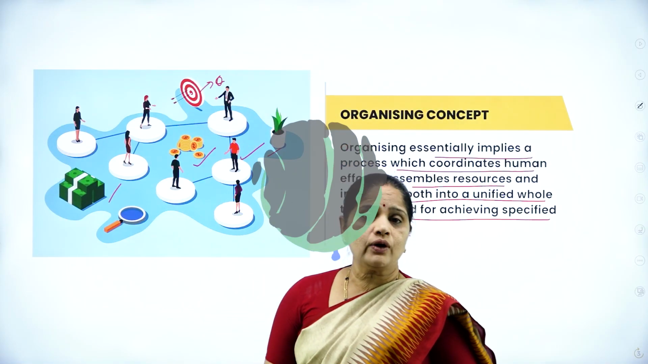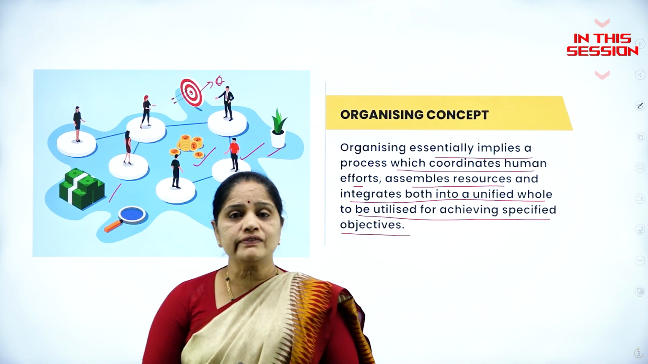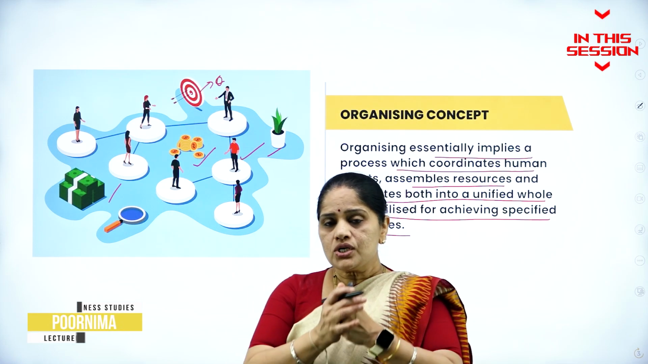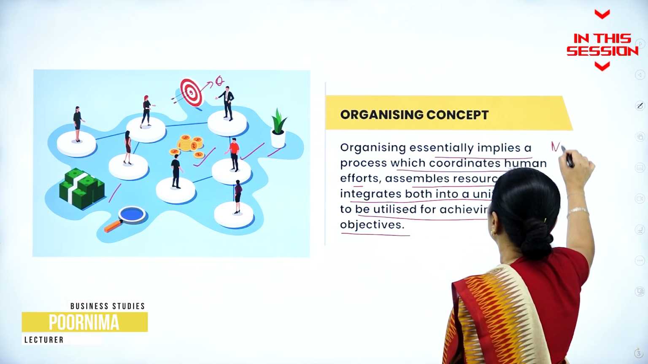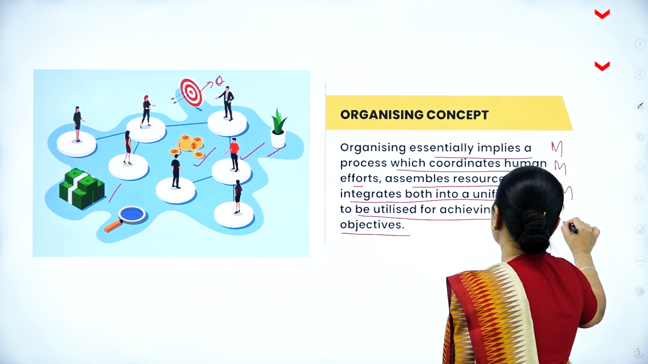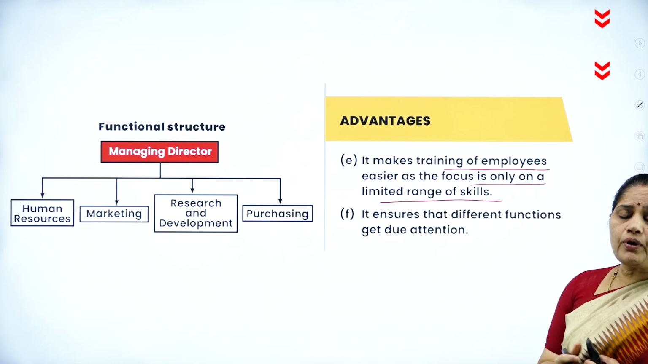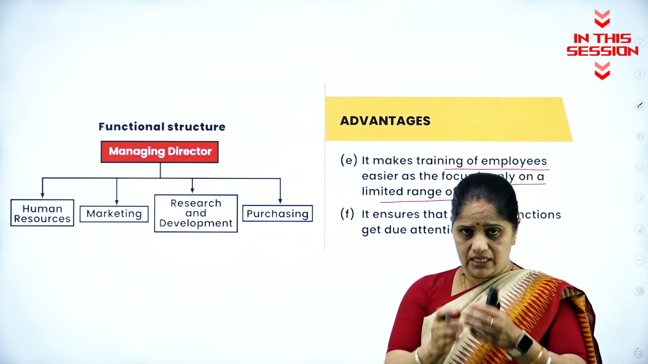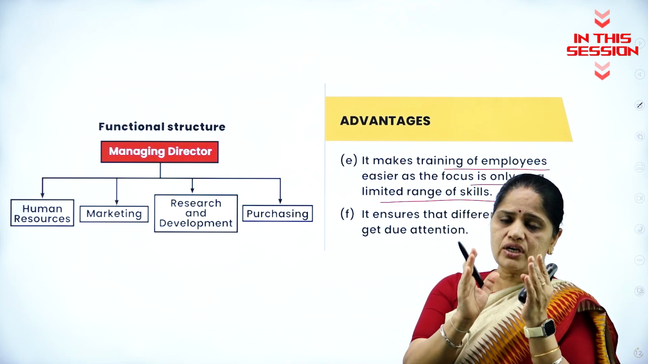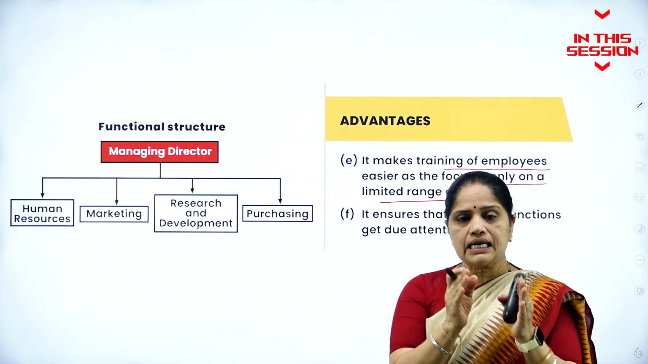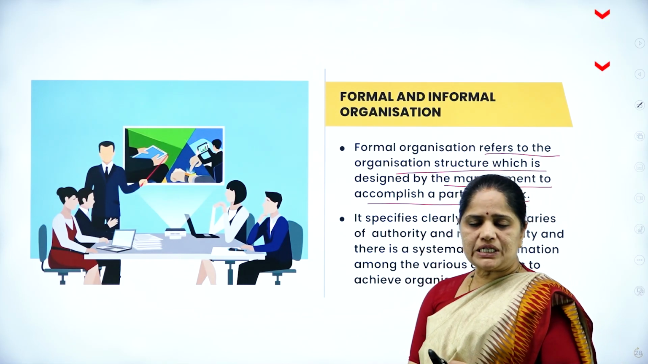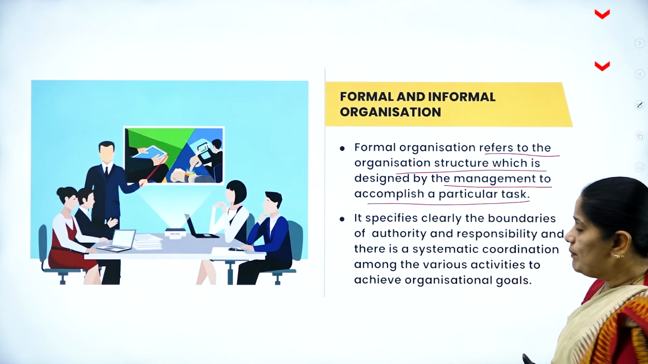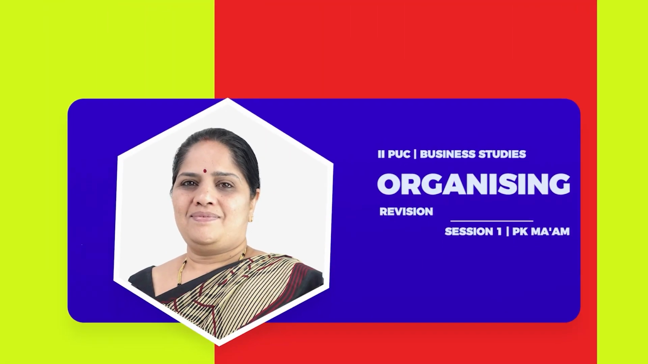Now, what is the specified objective here? The specified objective is creation of an organization. So, in order to create an organization, we need men, money, machines and materials. So you can give proper training to these people because they will be only in the limited skill. So if it is the HR, all skills relating to HR can be given. So whatever the organization designed by the management to perform a particular task, we call it as a formal organization.